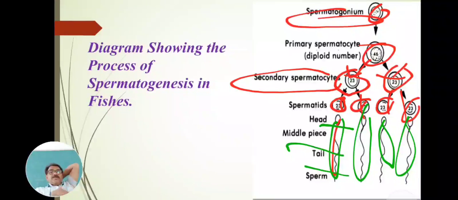First multiplication, then growth, and then maturation, these 3 steps are involved: multiplication, growth and maturation. A single spermatogonium, a single sperm mother cell, produces 4 sperm, and this is a different process from oogenesis.